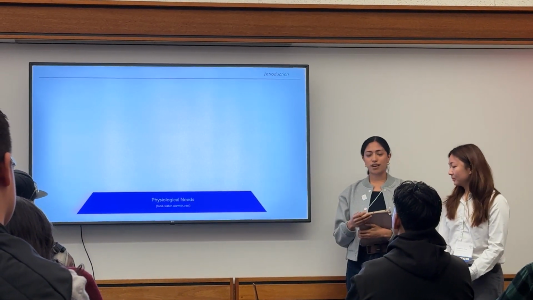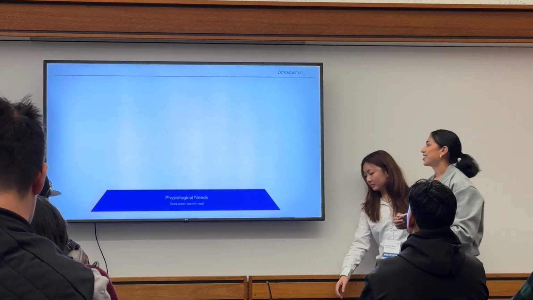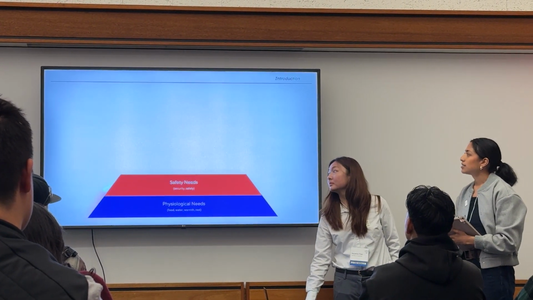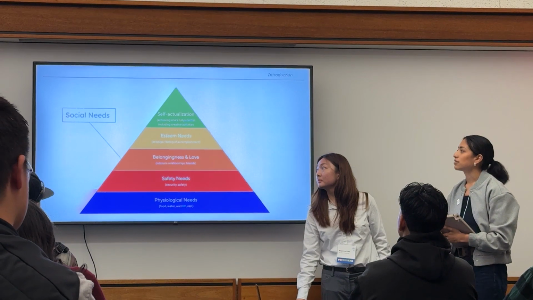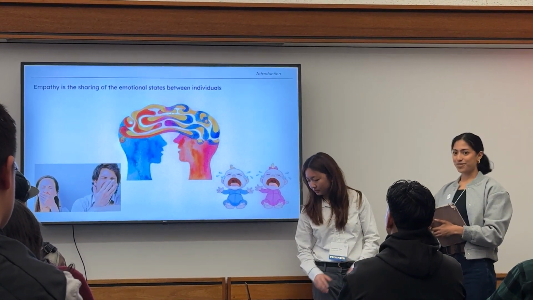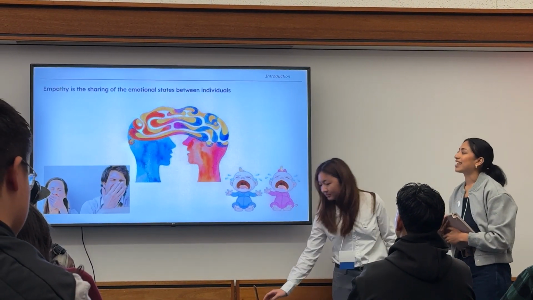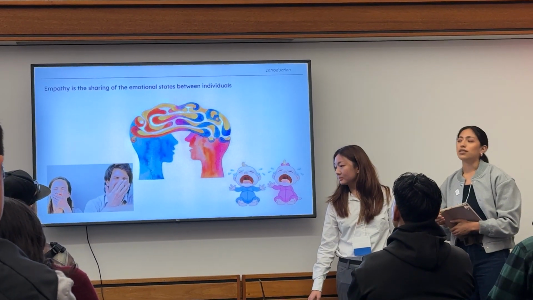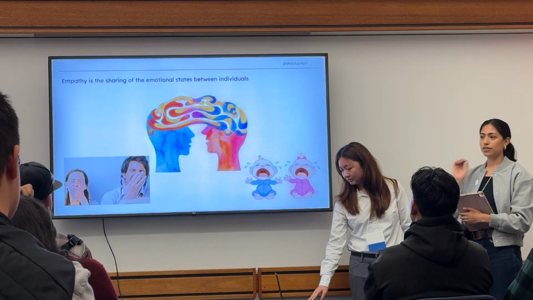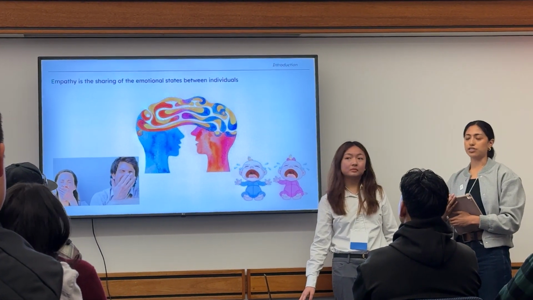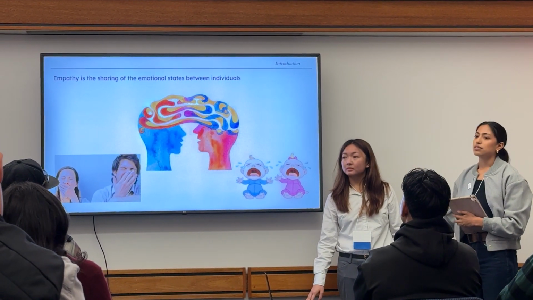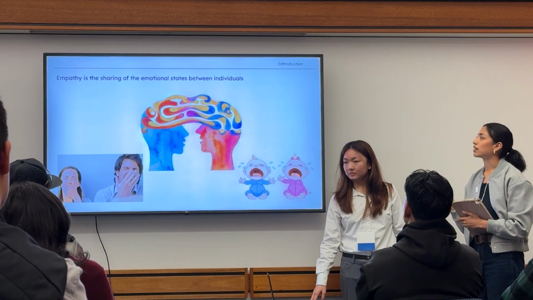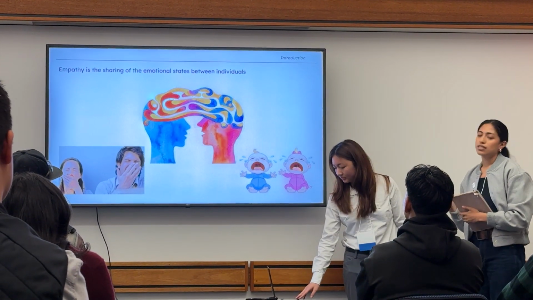So psychologist Abraham Maslow described this as the hierarchy of needs, where our most basic needs like hunger take precedence over our social needs. An example of a social need is empathy, and empathy can be defined as sharing the emotional states between individuals. So you can think of empathy as state matching. So when two babies cry, or when a baby cries from hearing another baby cry, or when yawns are contagious. And we see this in animals as well.